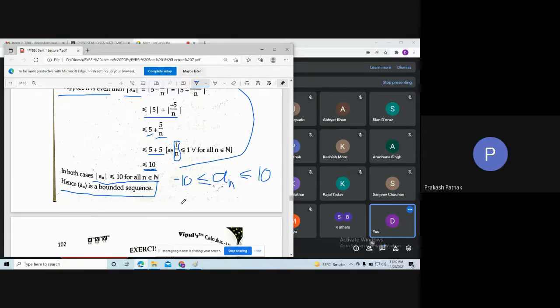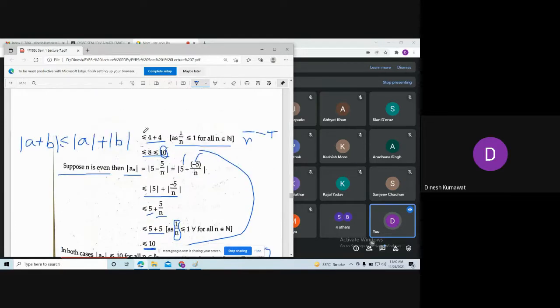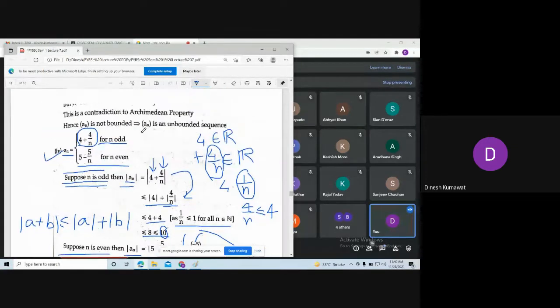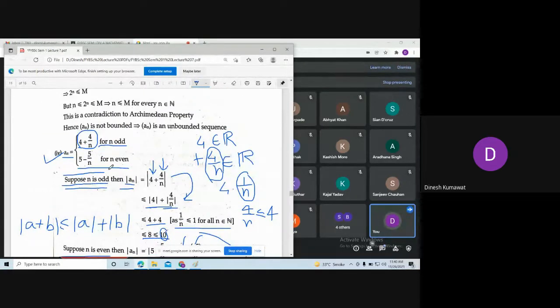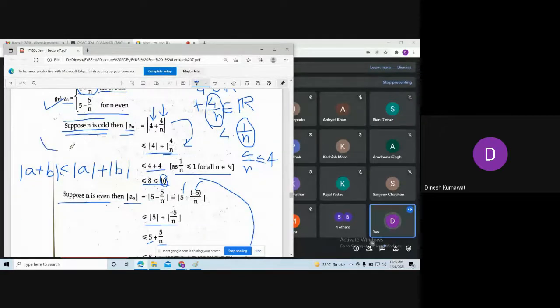So in this way you are going to manipulate all such sequences to check whether the given sequence is bounded or not. See, this is a very important result: you just take the absolute value, and using the absolute value you can conclude many more things. Later on, we will study what are called conditionally convergent and absolutely convergent series, where we are specifically using this absolute value property.